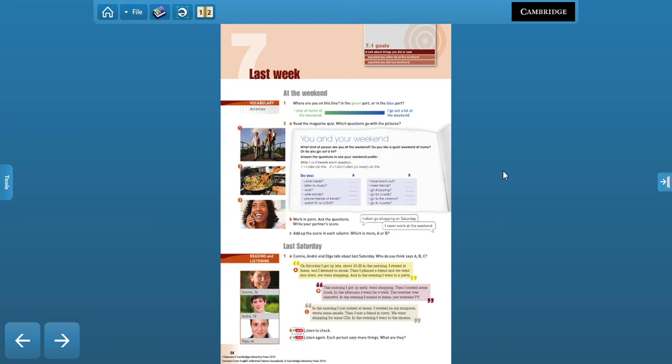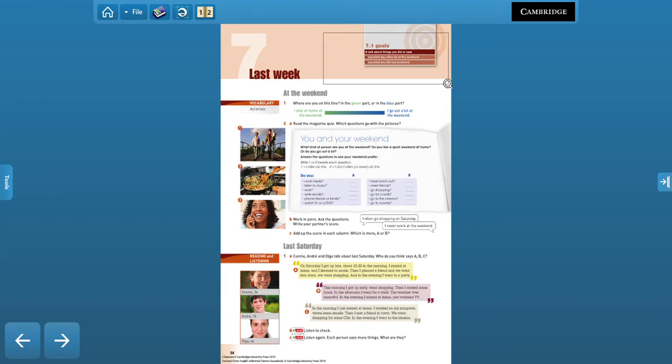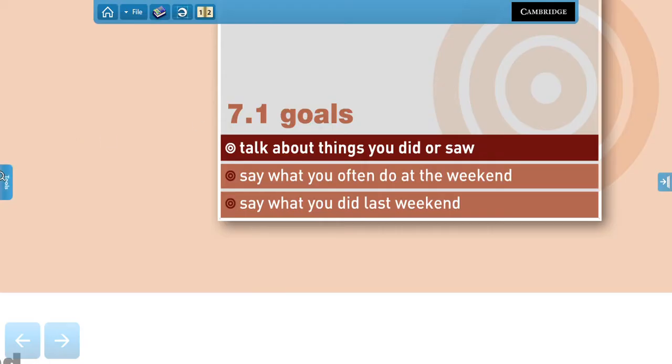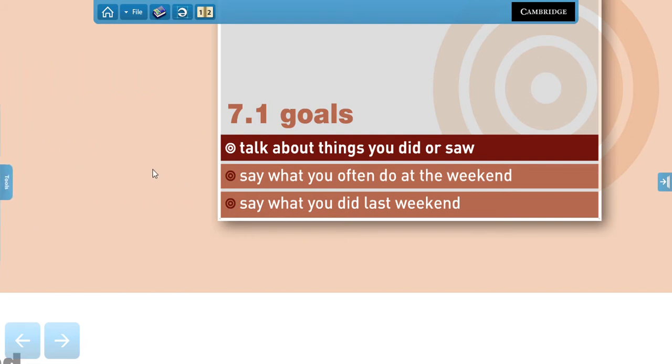So today we're going to start with a new unit, number 7, which is called Last Week. As you can imagine, the goals of these units are for you to be able to talk about things you did or saw in the past. And for this lesson, you're going to talk about what you often do at the weekends and what you did last weekend. Okay, so this unit is all about the past.